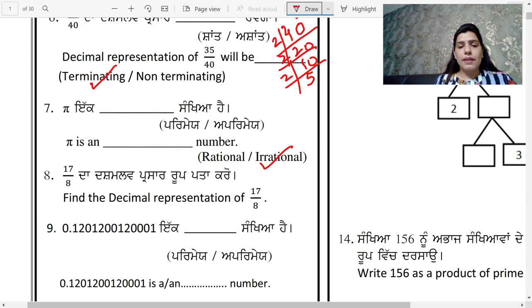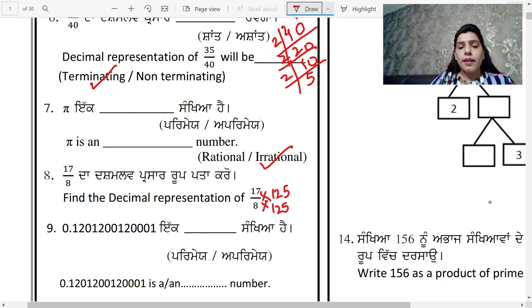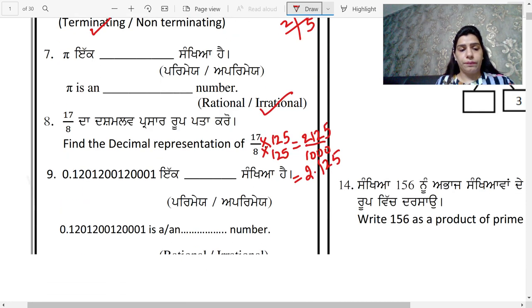Find the decimal representation of 17 upon 8. इसको आपने decimal में convert करना है. So what you will do is, for converting it into decimal, you will multiply with the number so that in the denominator you get 10, hundreds or thousand. So the nearest number is 125. On multiplying 8 by 125, you will get 1000 in the denominator and in the numerator you will get 2125. So when you will convert it into decimal, it is 2.125.